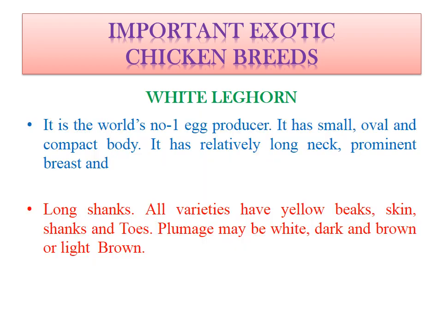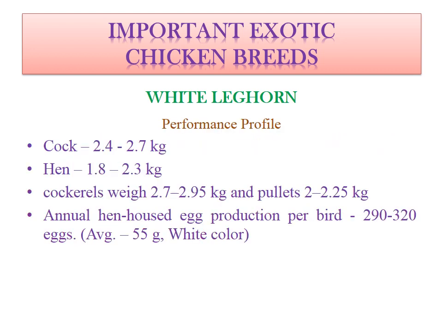It is the world number 1 egg producer. It has a small, oval and compact body. It has a relatively long neck, prominent breast, etc. Long shank. All varieties have yellow beaks, skin, shank and toes. Plumage will be white, dark brown or light brown.